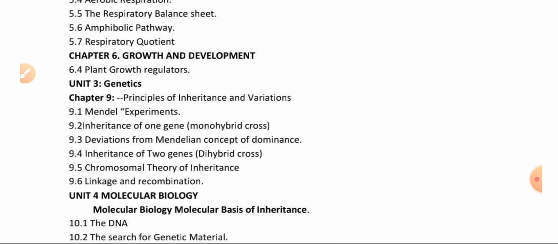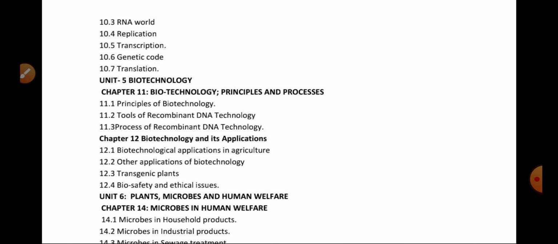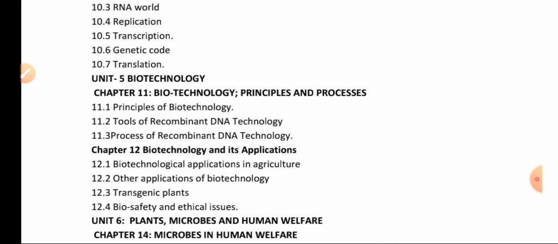Chapter 9, principles of inheritance and variations, has 9.1, 2, 3, 4, 5 and 6. And the fourth unit is molecular biology, with 10.1, 10.2, 10.3, 10.4, 10.5, 10.6, 10.7.